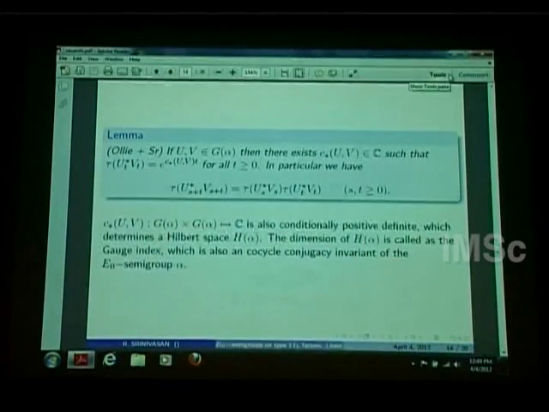So we have defined two kinds of index. One is the index coming from multi-units, which are units for both alpha and alpha prime. Now using this G_alpha, we can define an index, which is this gauge index.